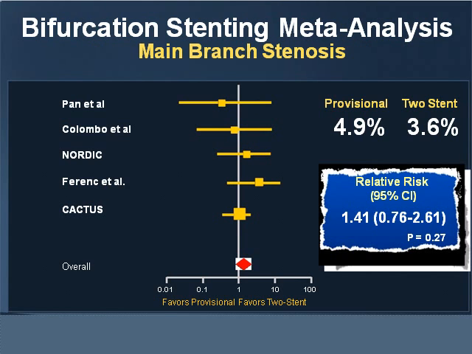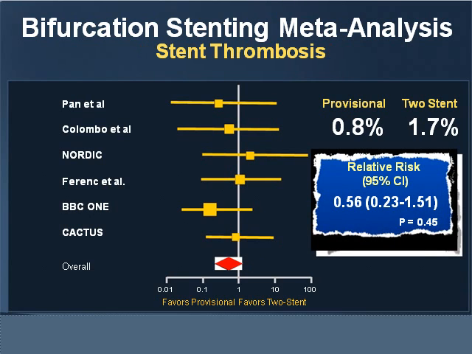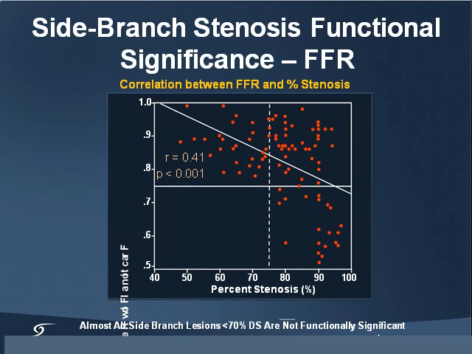Similarly, the main branch stenosis remains the same. It's a little in favor of the 2-stent, but otherwise it is the same. And side branch stenosis also remains the same. And stent thrombosis, what we believe is that probably stent thrombosis is more with the 2-stent strategy, however the meta-analysis did not show that, and it shows that more or less it is the same in both the strategies. Of course, these are the different trials where there was a crossover from the 1-stent to the 2-stent.